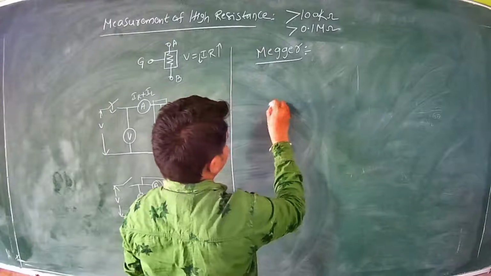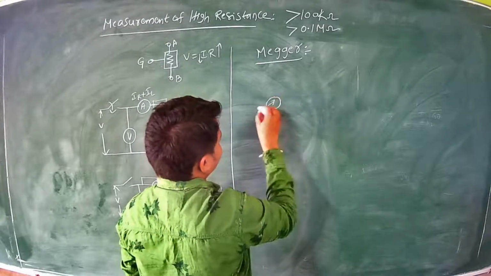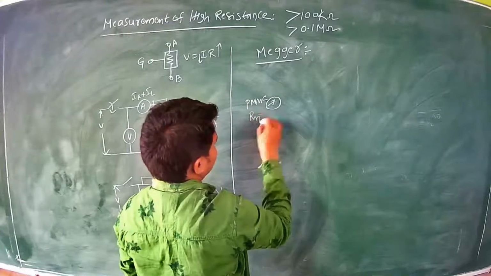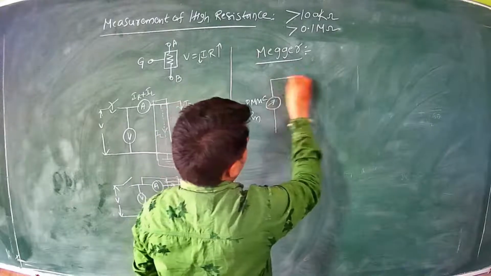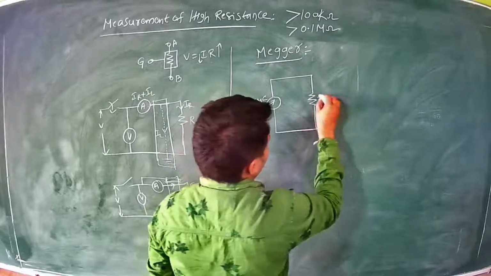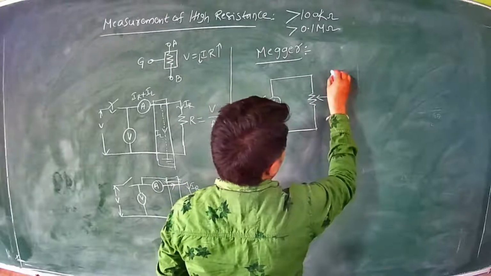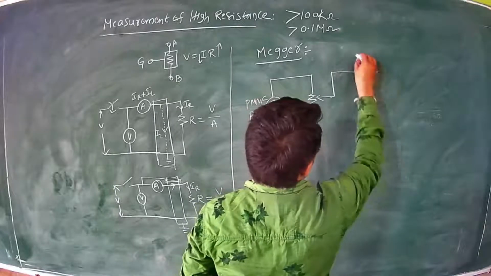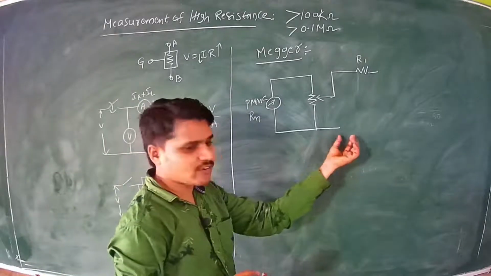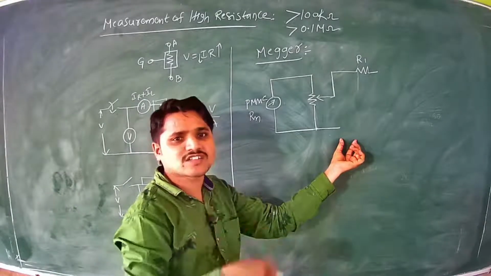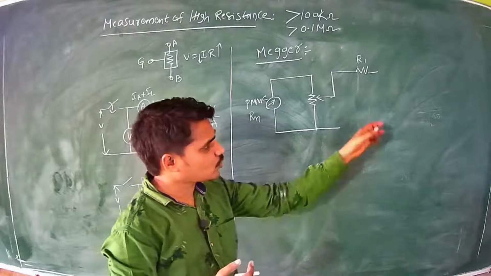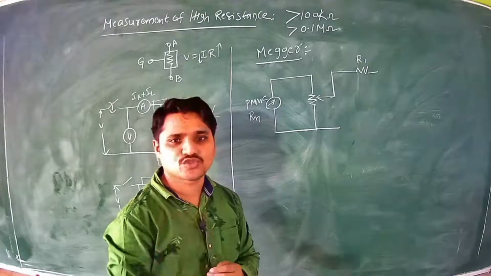As we discussed in the last class, the ohm meter consists of a PMMC instrument like a galvanometer, which has internal resistance Rm, and a variable resistance R2 in order to adjust the current in the galvanometer. This resistance is R1, and here in the ohm meter we have a battery, but that battery is not sufficient to drive the current in the circuit, because we are going to measure resistance in the mega ohms.